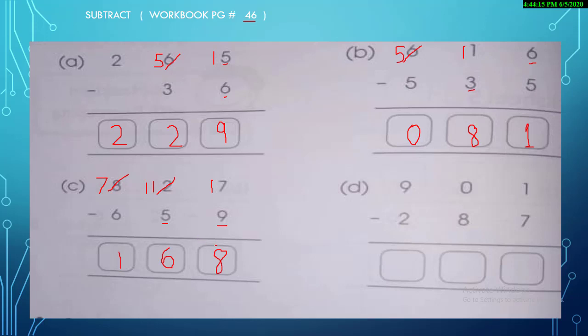Yes. Do practice solving these questions by yourself, by drawing the lines. You can draw the lines, you can count back, or you can count from the floor number to the top number. You will also get the same answer.